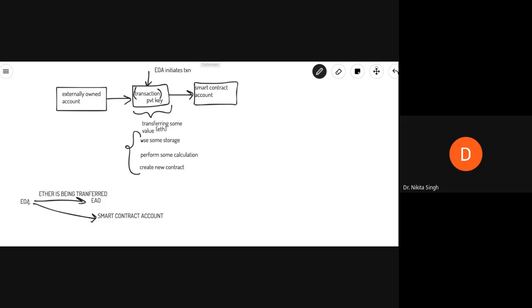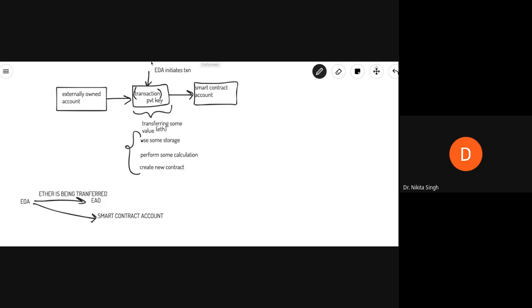So EOA, this externally owned account, if it contacts another externally owned account, then it means you are trading in cryptocurrency, that you are transferring Ether from one account to another. However, if you are using your externally owned account and you are contacting a smart contract account, this will mean that you are transacting in something more than just Ether.